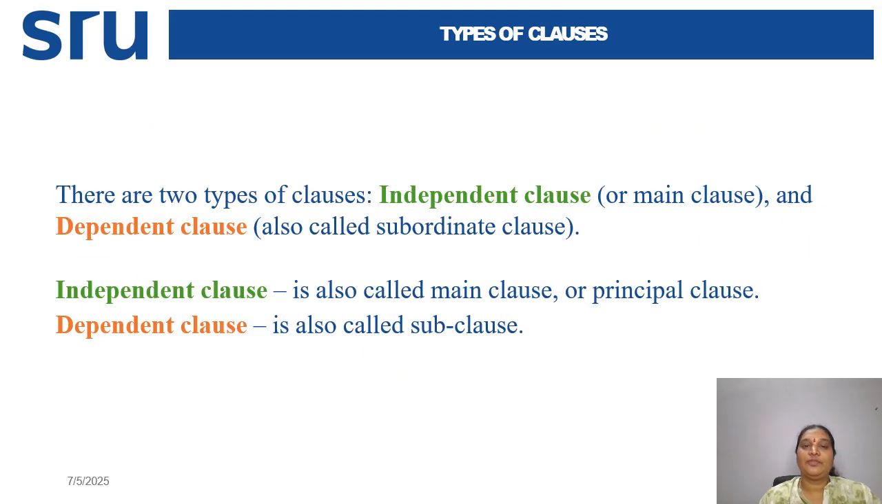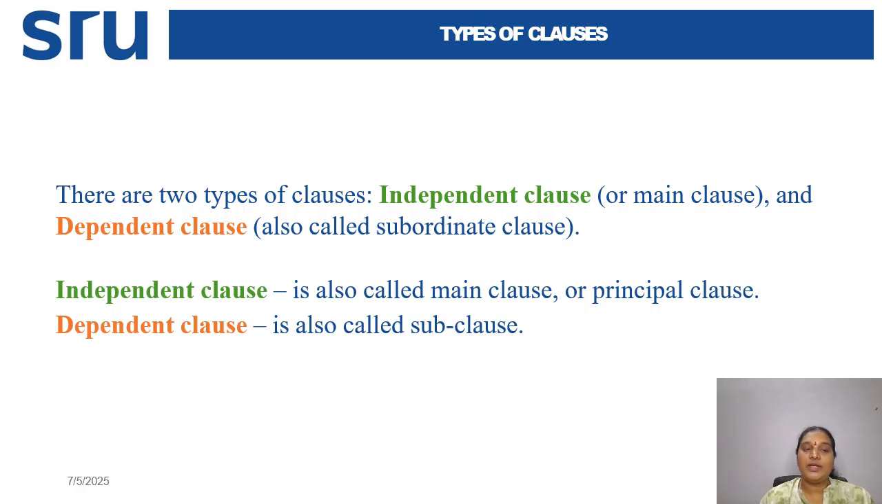Now we see the types of clauses. There are two types of clauses. One is the independent clause, which is also called the main clause. And another one is the dependent clause, which is also called the subordinate clause.